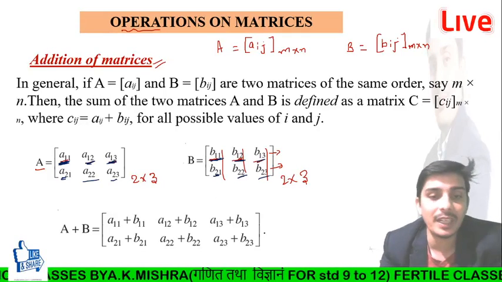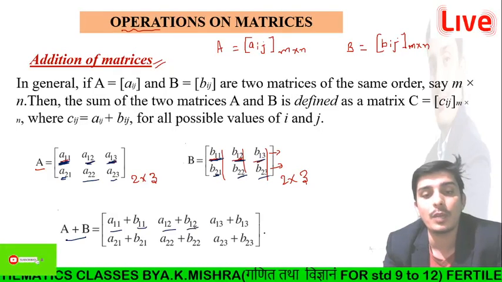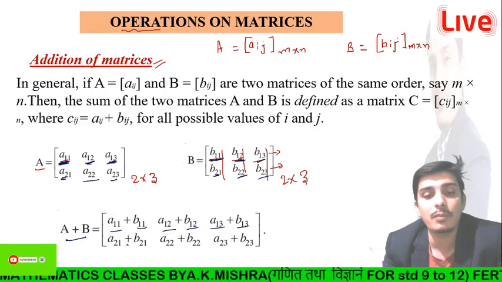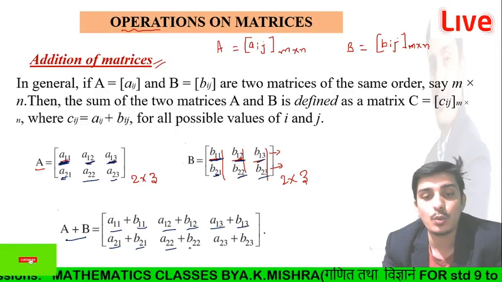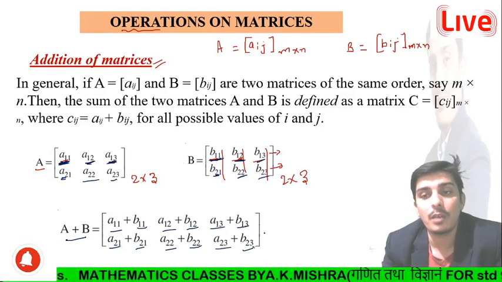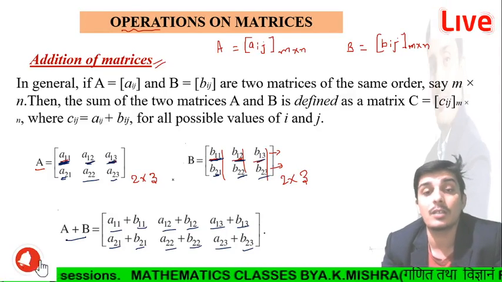So you can find A plus B equal to A11 plus B11, A12 plus B12, A13 plus B13, and A21 plus B21, A22 plus B22, and A23 plus B23, right? This is very simple, guys, and you can remember this.